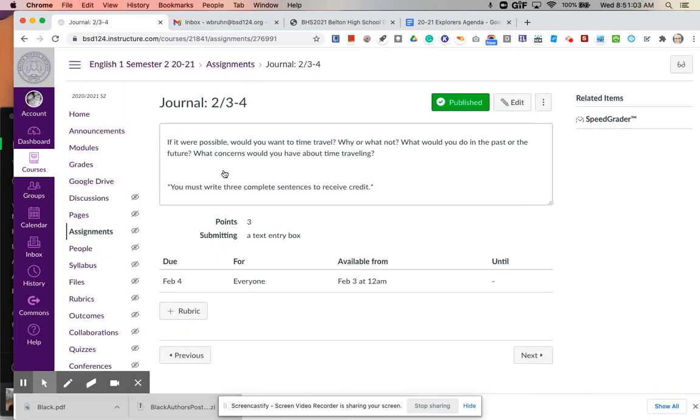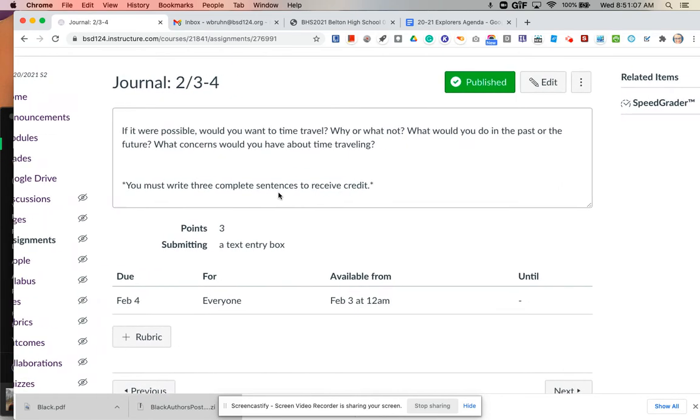The story that we're going to start later today has to do with time travel. So you're going to think about if time travel were possible, would you want to do it? Why or why not? Some questions that you could consider would be, what would you do in the past or the future if you could time travel? And what concerns might you have about time traveling?